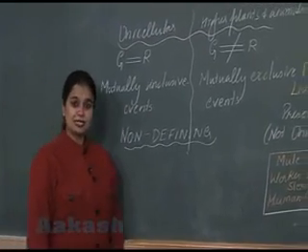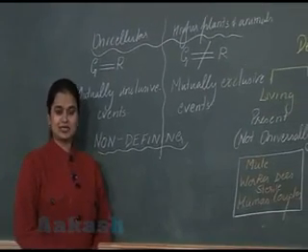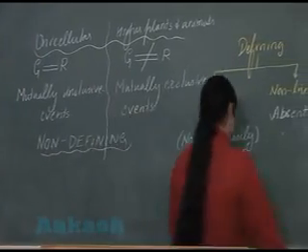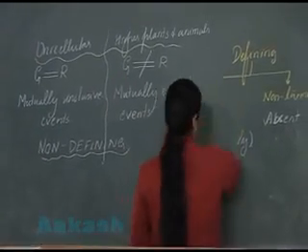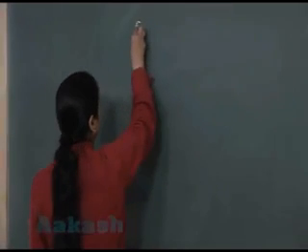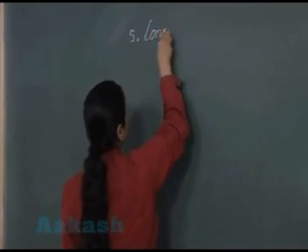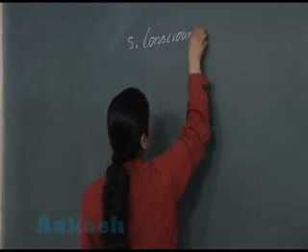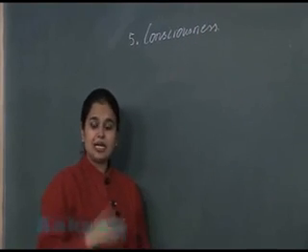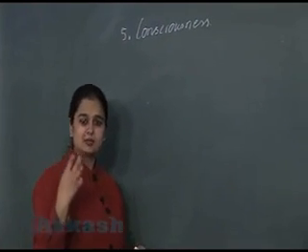Now after reproduction, we will deal with the last category, that is consciousness. Now the next feature, that is consciousness. Consciousness is the ability to sense the stimulus.